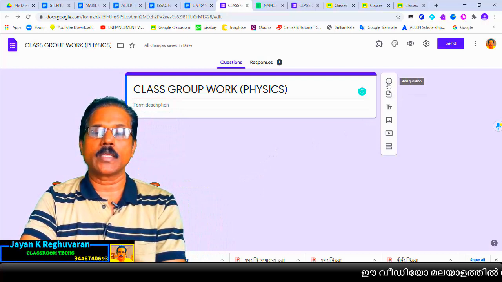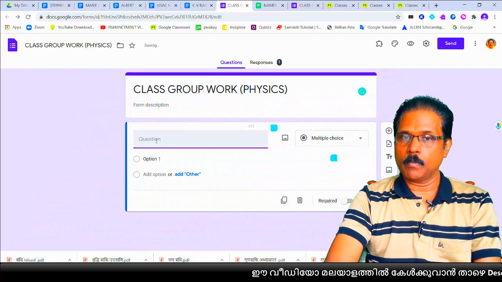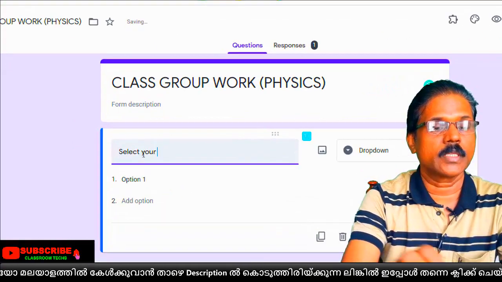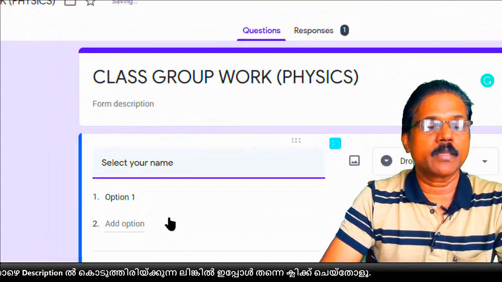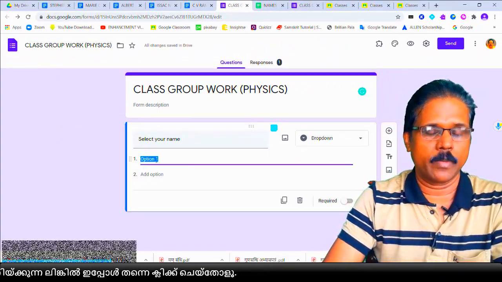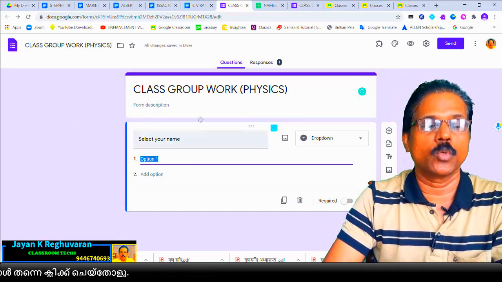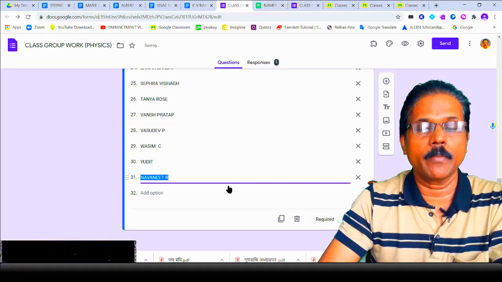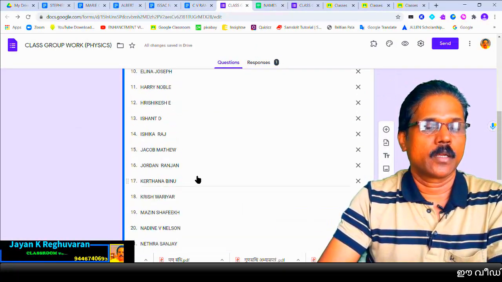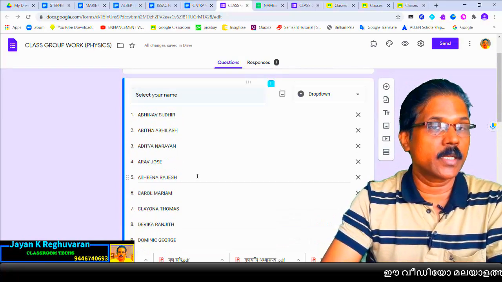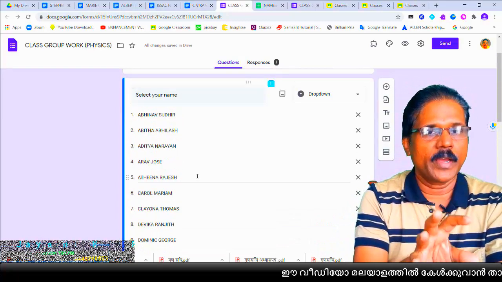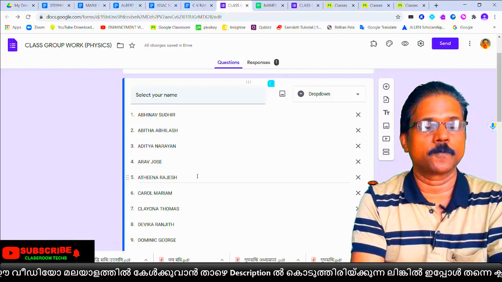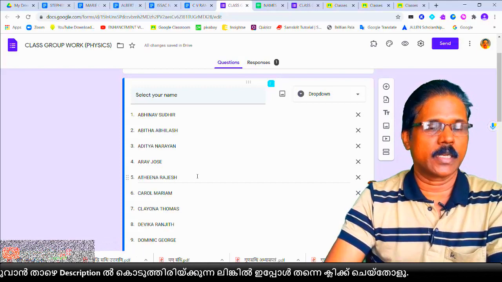So add a question here. In the question box you type, select your name. Then just below you type all the children's names. If you have the typed version with you, you simply copy from that page and paste here. So now all the children came. There are 30 children in my classroom. We can make 30 children into 5 groups, with 6 children in one group. So now the name list is ready.